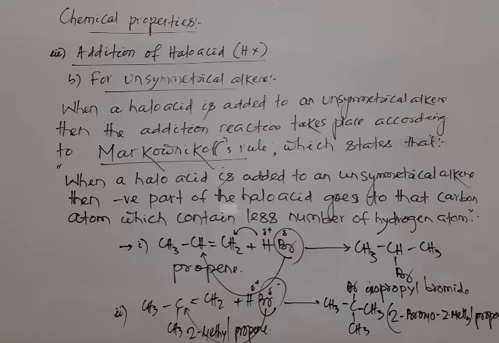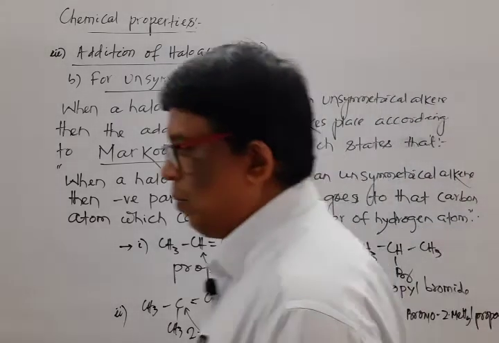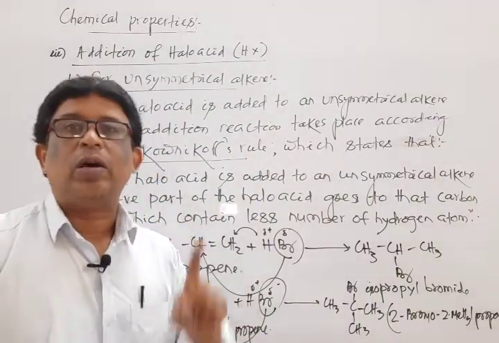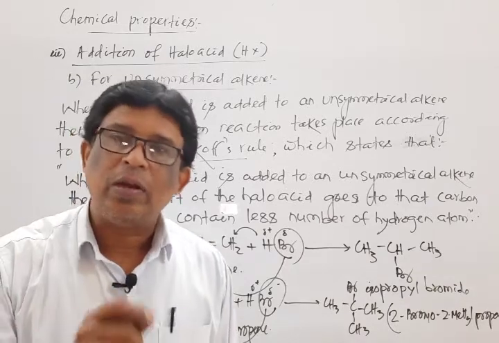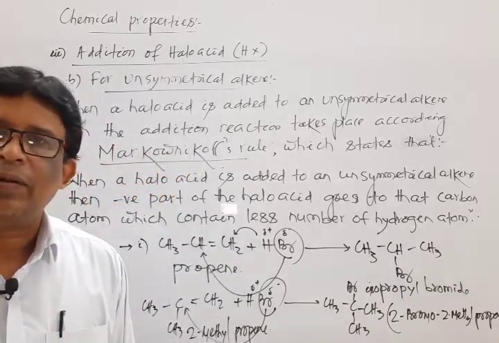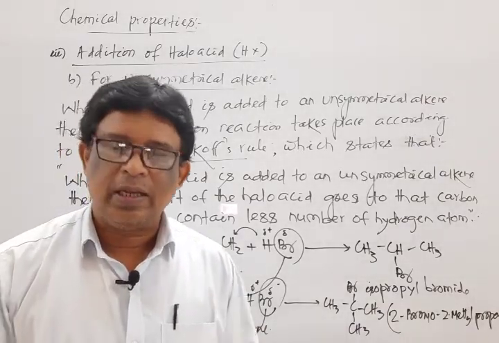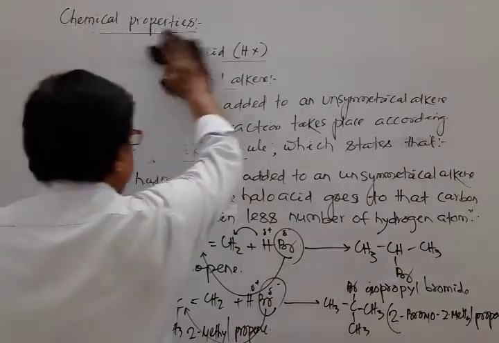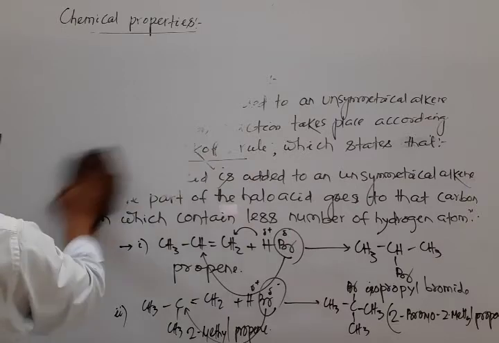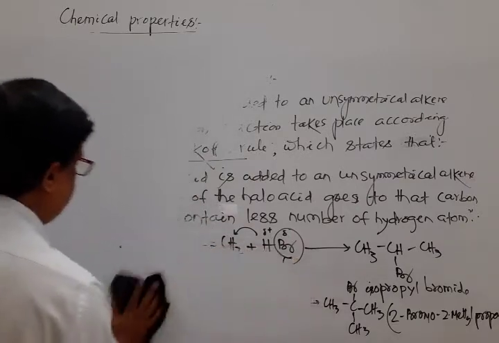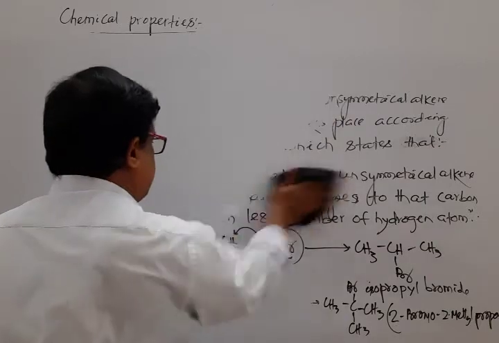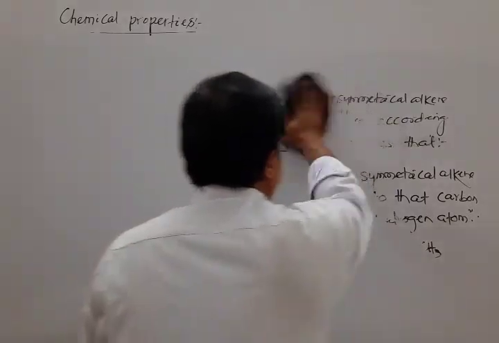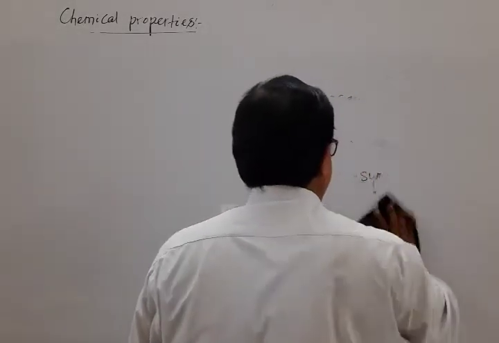Okay. Next, another possibility is there. Mark that, if this reaction, that means addition of halo acid to an unsymmetrical alkene, is carried out in presence of an organic peroxide, say benzoyl peroxide, then this reaction is reversed.